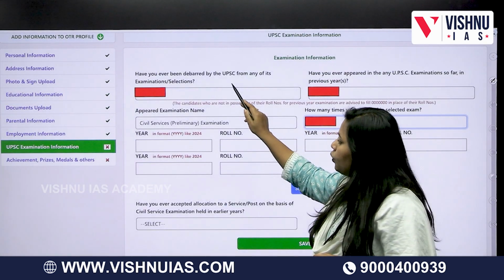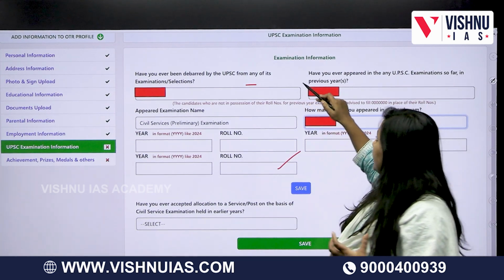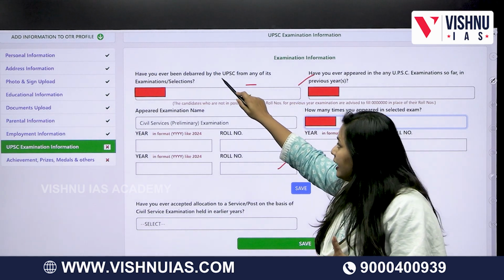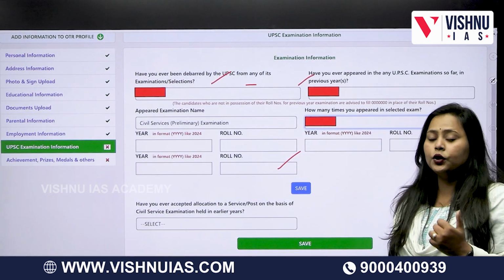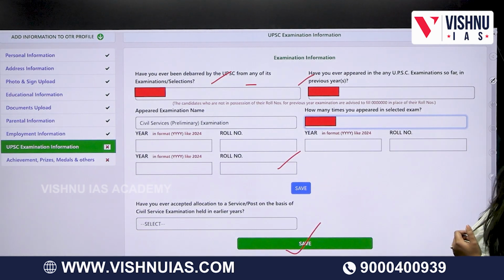Here they'll ask you how many times you have attempted the exam or the prelims exam, and if you have been debarred from the exam by UPSC. Fill in such kind of information and click save.